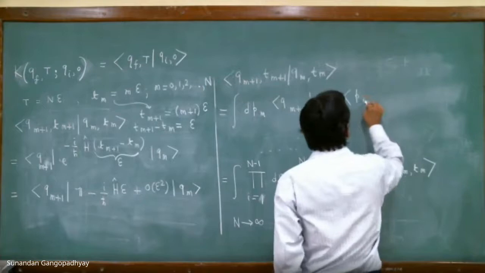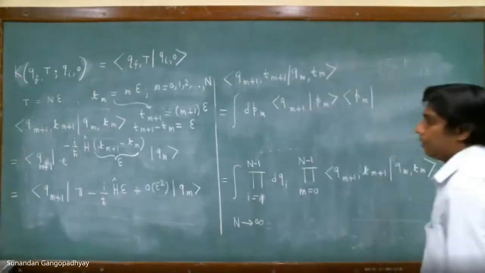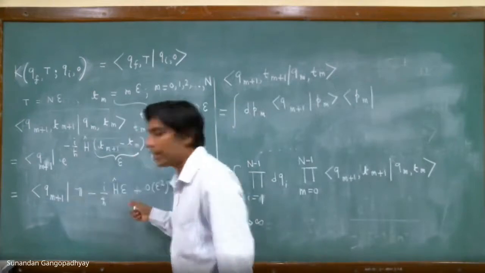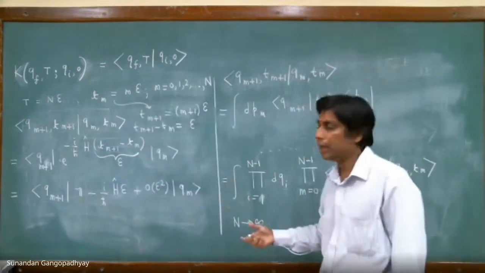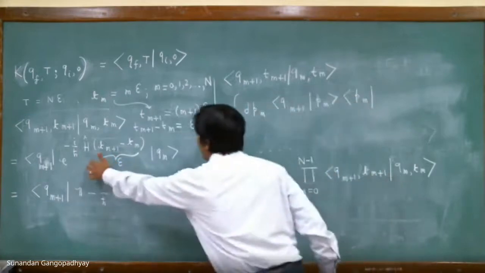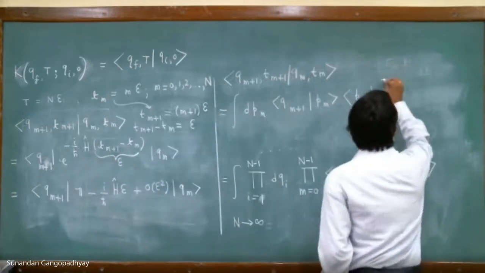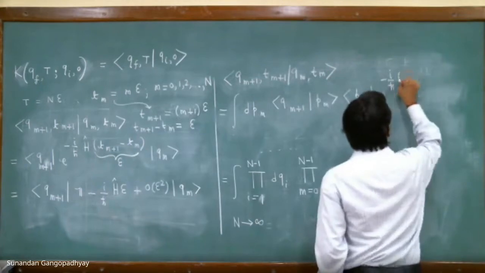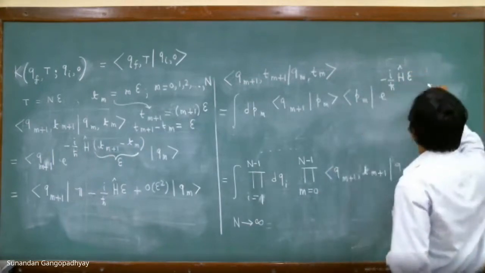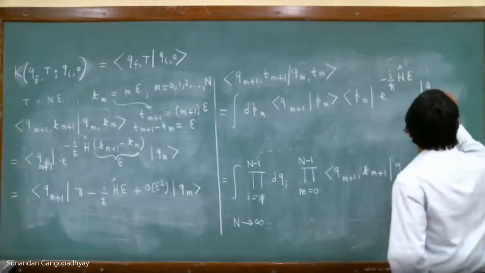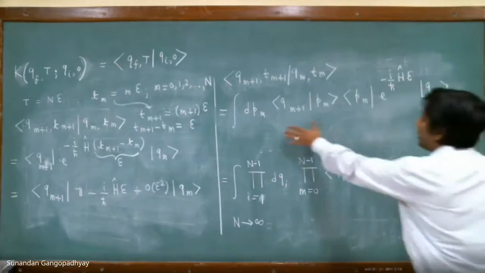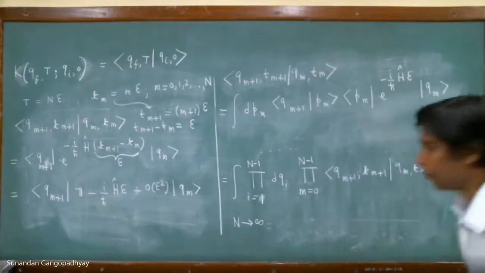This is also P_m. So you can actually do it at this step itself. Before expanding also, you can do it after expanding, but you can do it at this step itself. So let me insert this at this step. So this is basically minus i by h bar, h hat, epsilon, and Q_m. So we have inserted a complete set of momentum eigenstates.